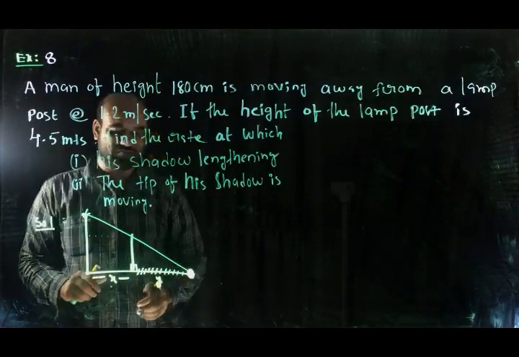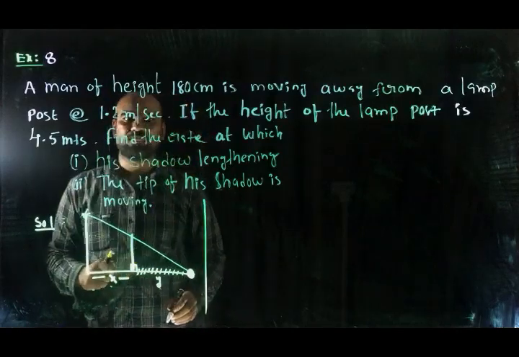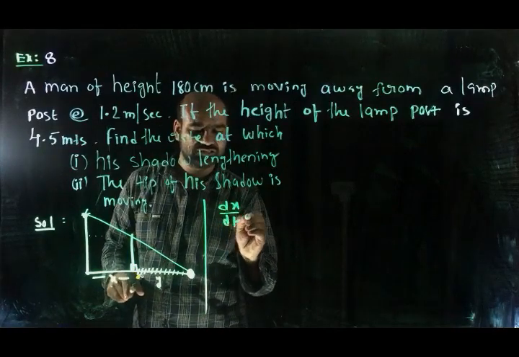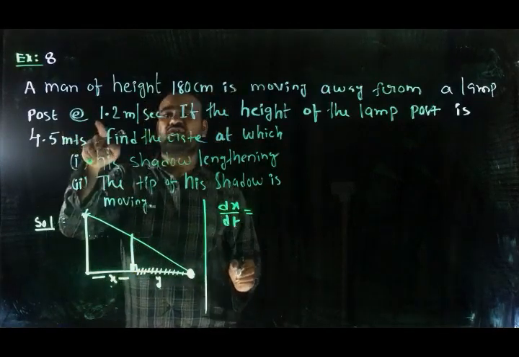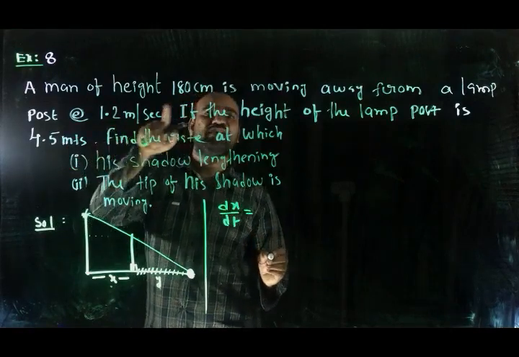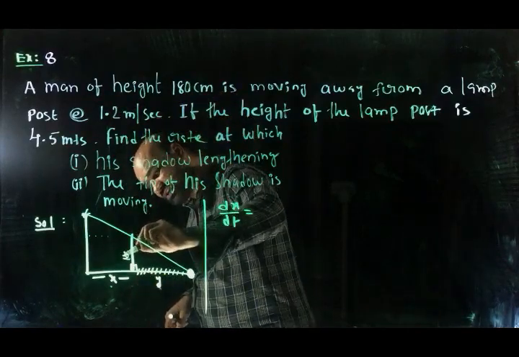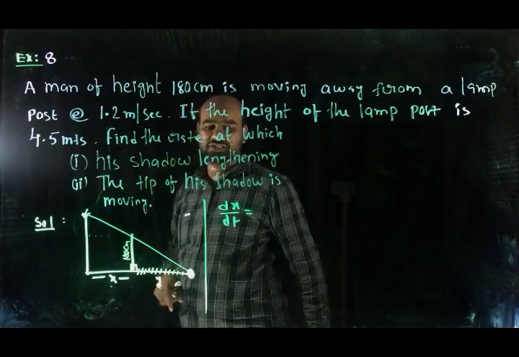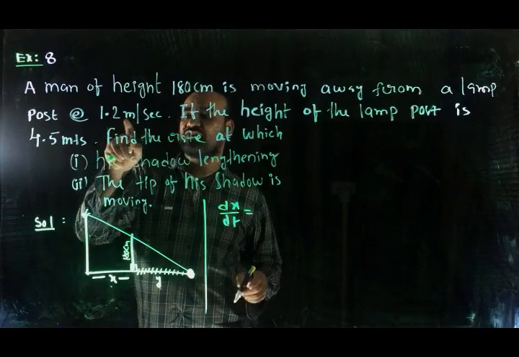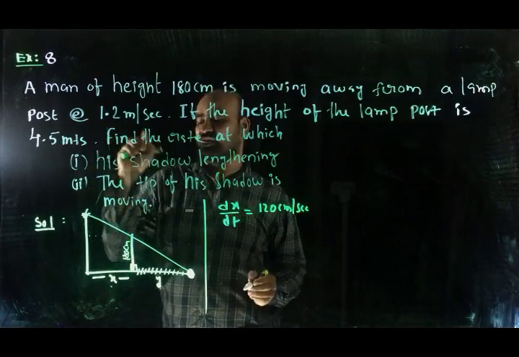d by dt of x plus y. Okay, what is given? What do you need to find? Write first: dx by dt is given as 1.2 meter per second. Here the height of the man is given as 180 centimeters, so I want to convert everything into centimeters. That's why dx by dt is given as 1.2 meter per second, or I can write 120 centimeter per second.